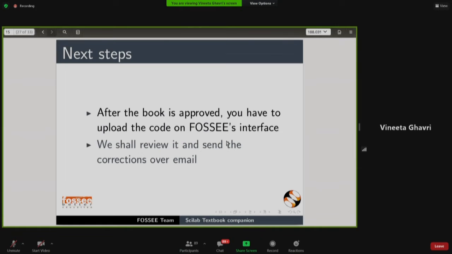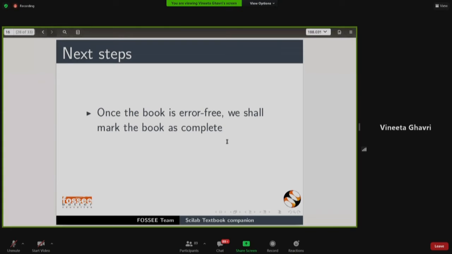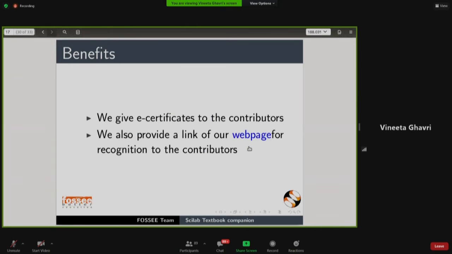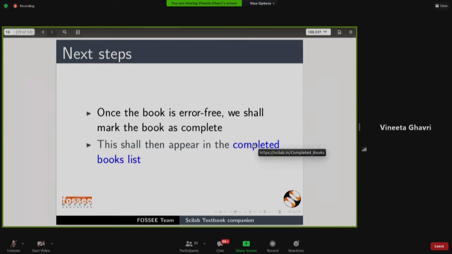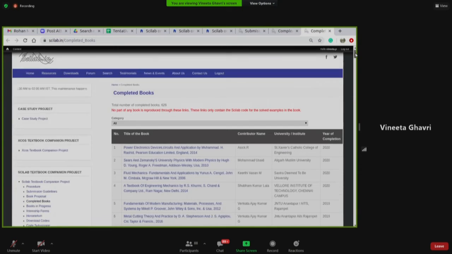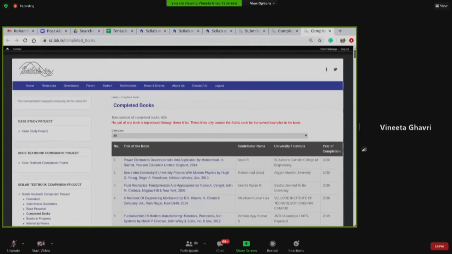Then we shall review, and there'll be a review once, twice, and a chain of email communication with the corrections. Once the book is error free, we mark it as completed, and it shall appear in the completed list. I'll show that list again to you. So we have a completed list category here. We have around 626 books which are coded in Scilab.